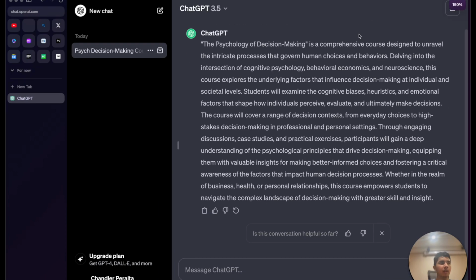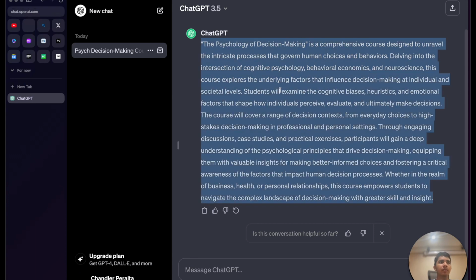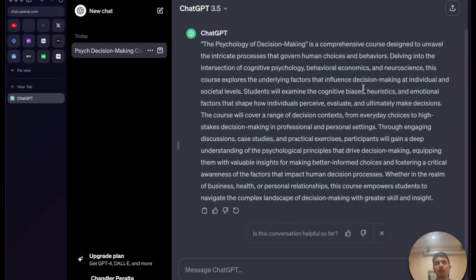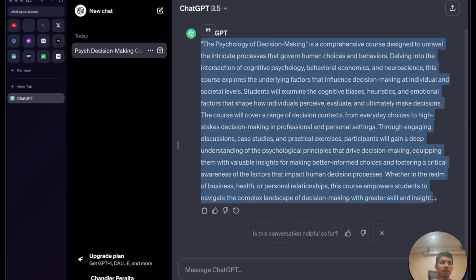And if we take a look at that, I'll just zoom in a little bit. It says the Psychology of Decision Making is a comprehensive course designed to unravel the intricate processes that govern human choices and behavior. Delving into the intersection of cognitive psychology, behavioral economics, and neuroscience, this course explores the underlying factors that influence decision making at individual and societal levels. It's written this out using its prior knowledge.